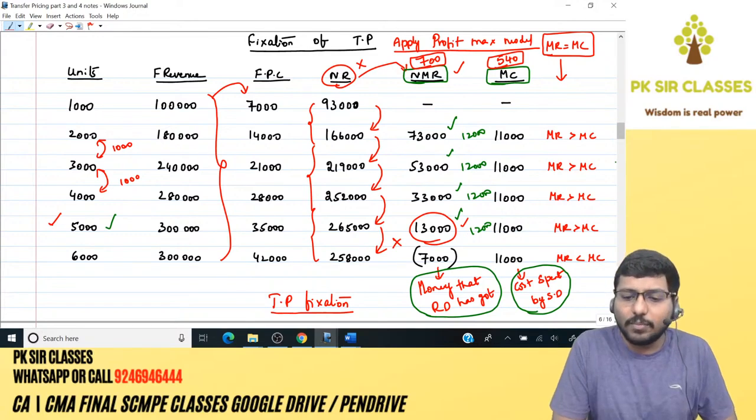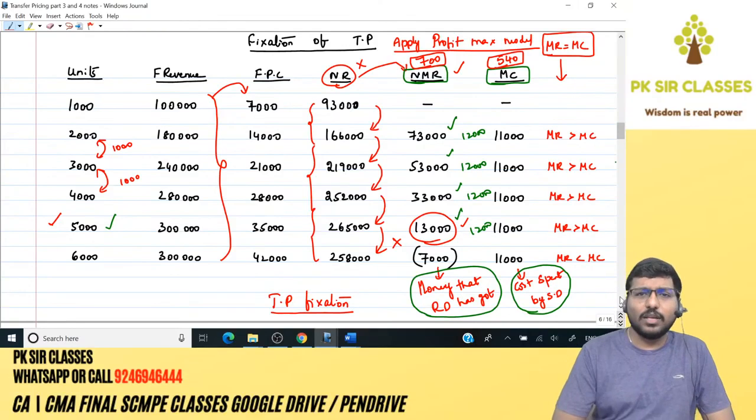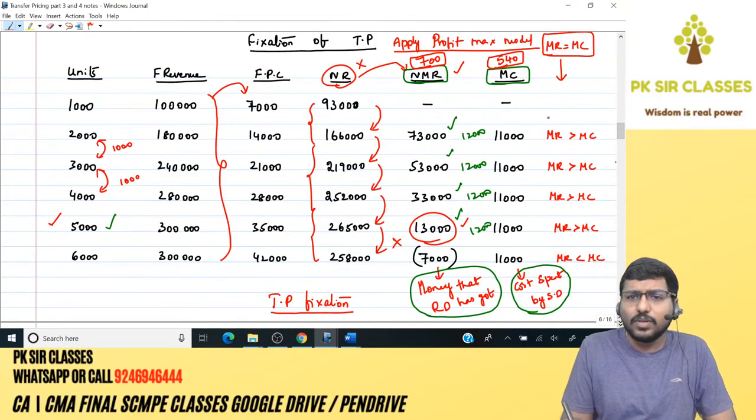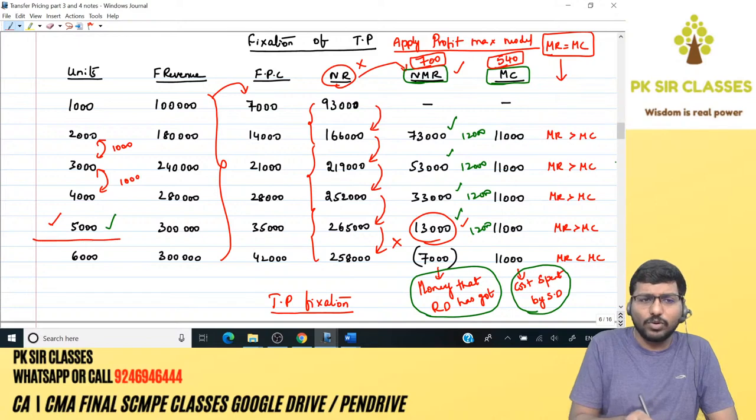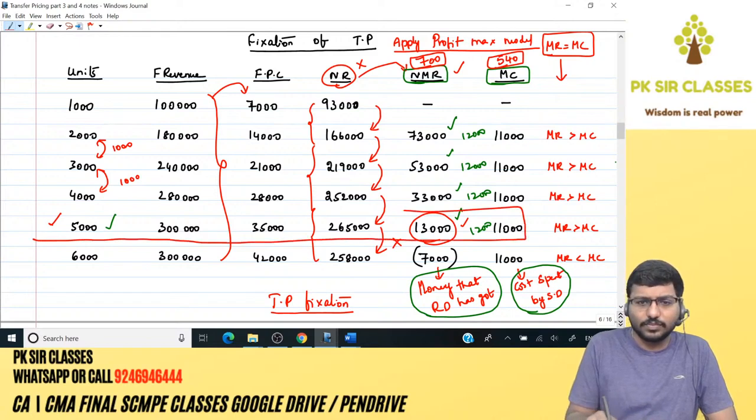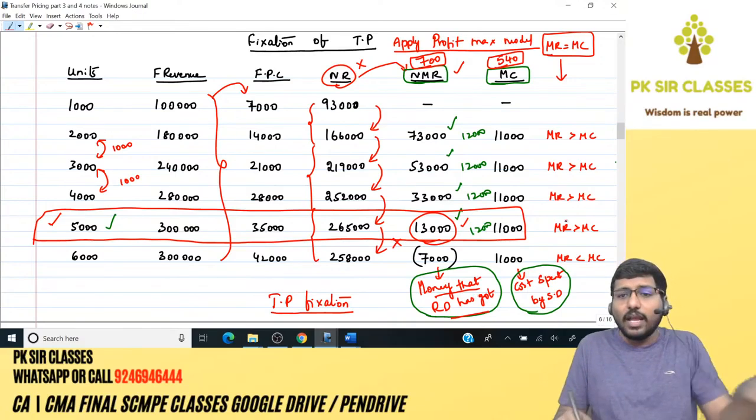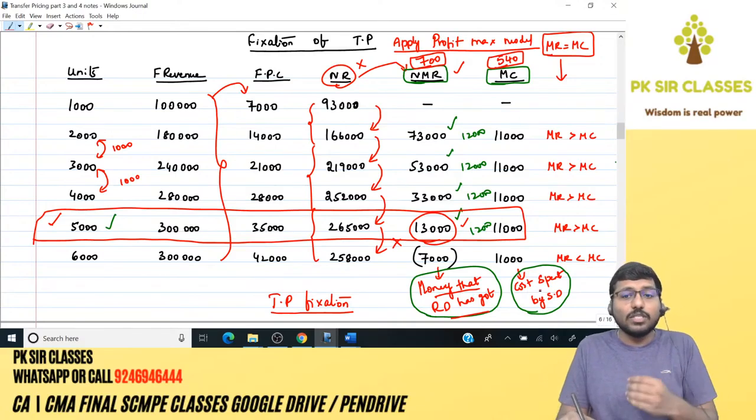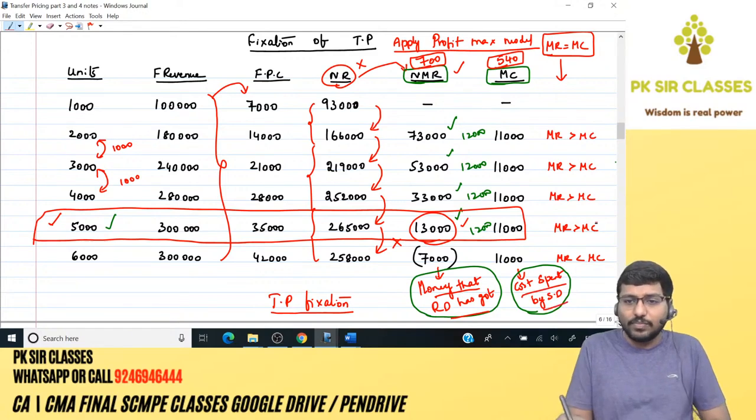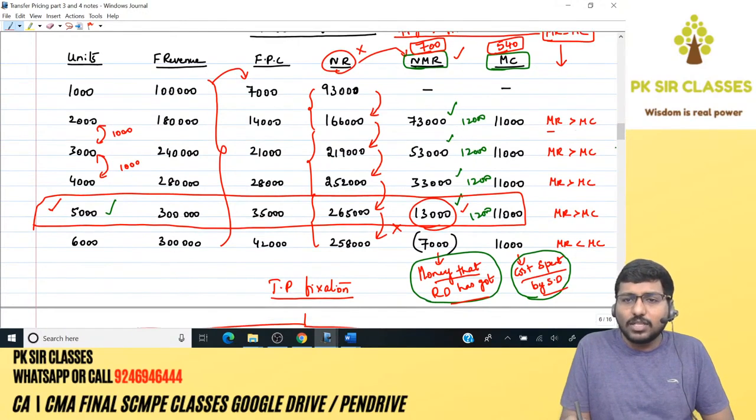Okay, this is what we have seen, right? Same material. 73 was greater than 11, 53 was greater than 11, 33 was greater than 11, 13 is greater than 11, so 13 is your optimum output level. We know this. Now let's revise this one more time. As I told you, MR is nothing but the money that the receiving division has got, the money that the receiving division possesses, and MC, that is marginal cost, is nothing but the cost spent by the supplying division. Is that clear? So we compare marginal revenue with marginal cost.